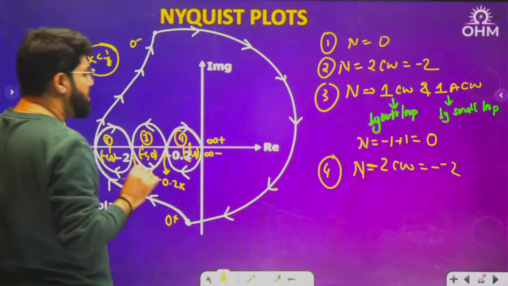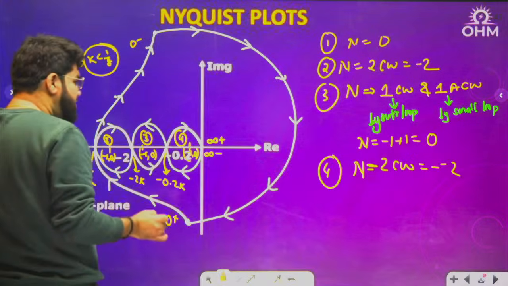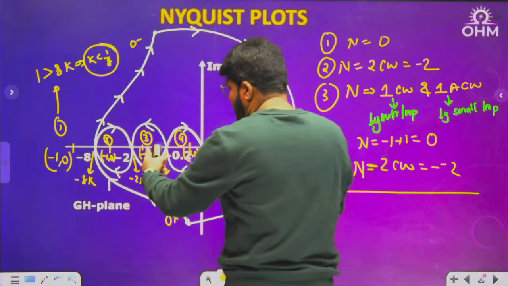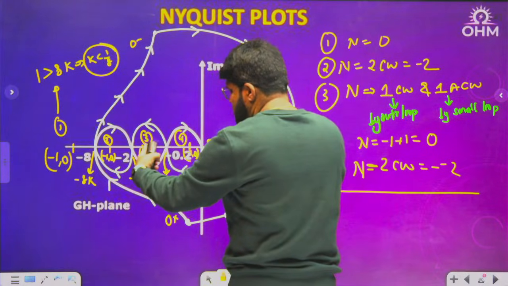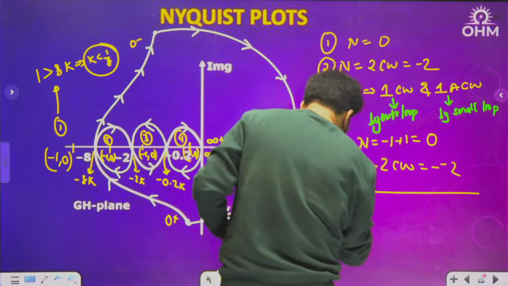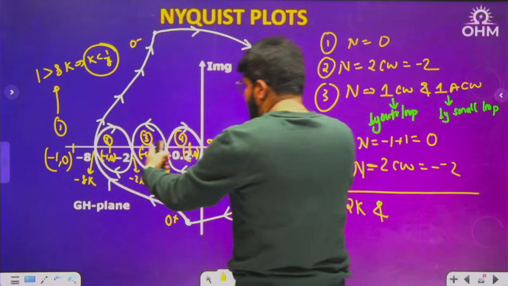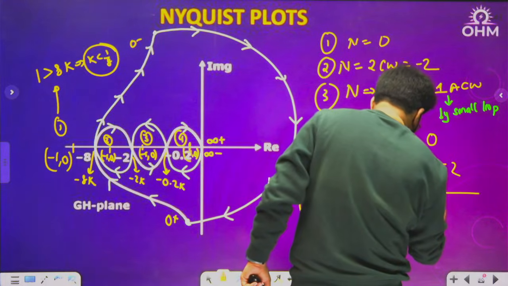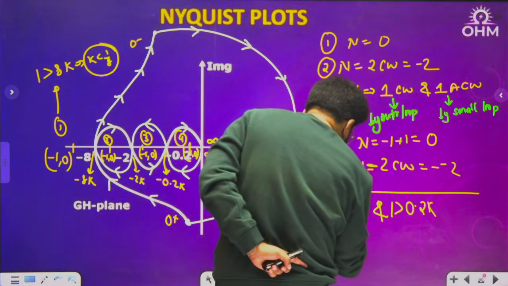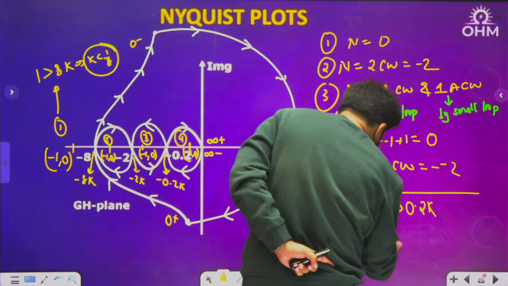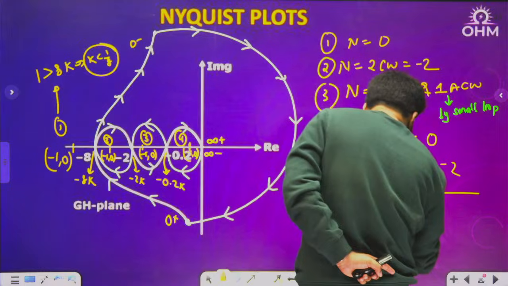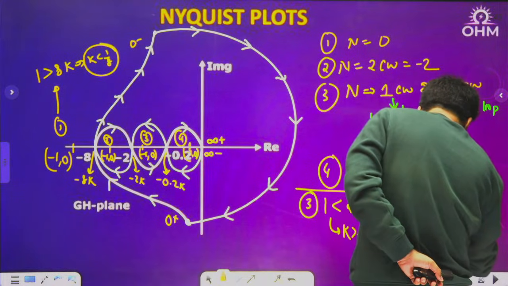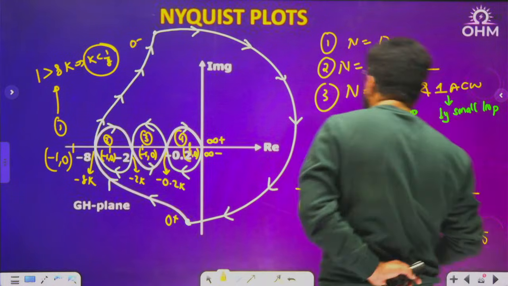And then I want case number 3. I'll write down the details of case number 3 here separately. Here 1 is in case number 3. That means this distance 1 is less than 2k. And at the same time, 1 should be greater than 0.2k. 1 is less than 2k means k is greater than half. And 1 greater than 0.2k means k less than 1 upon 0.2, k less than 5. So this tells you that k is between 1 by 2 to 5.